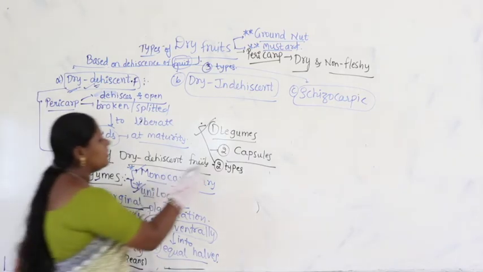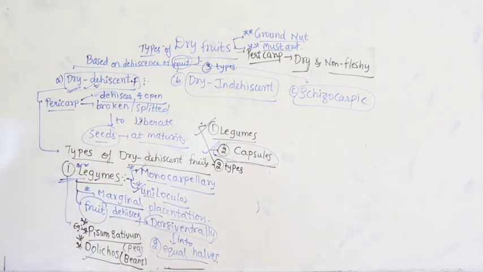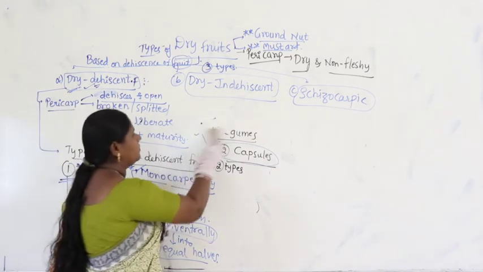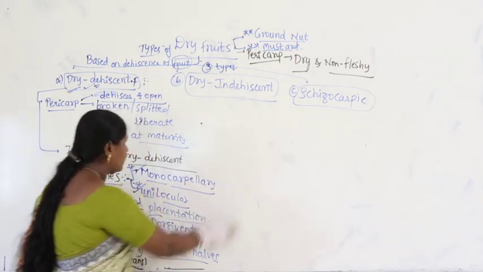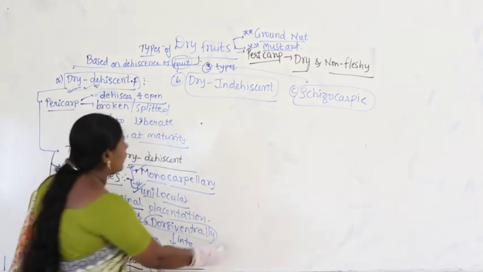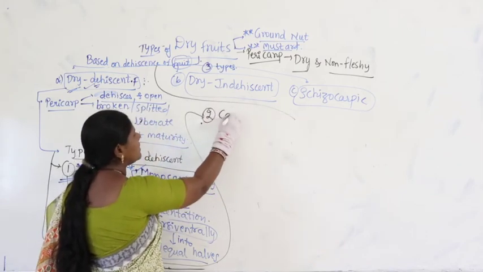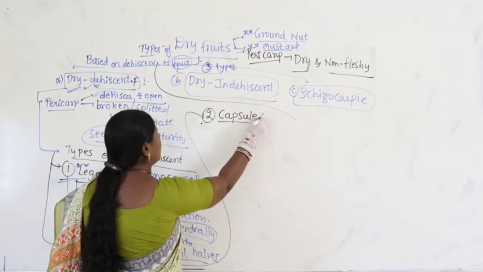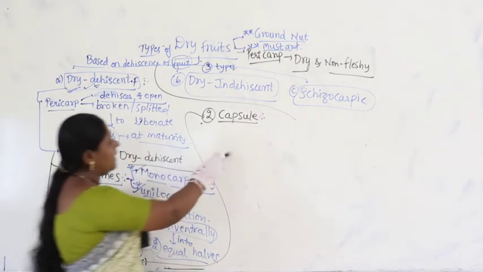Now, let us go with the second one. What is the second one? We have capsule. Let us discuss capsule. I will write a little higher up so that you can see all categories of the capsule. This is the first one, continuing from the first one, I am taking a long arrow mark and coming to this. This we will discuss later. What is the second one we have to discuss? Capsule. What is the first one we completed? Legume.